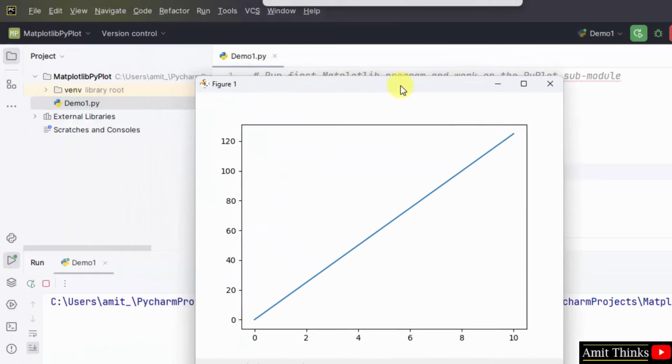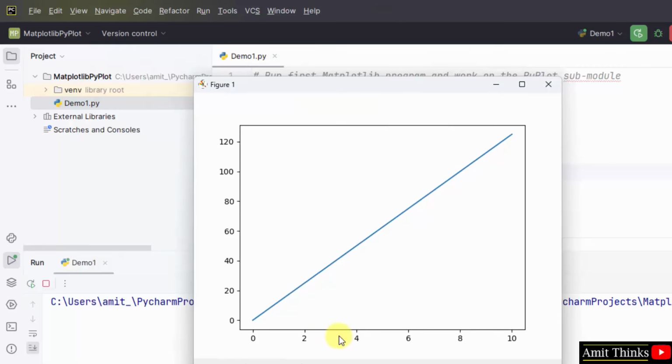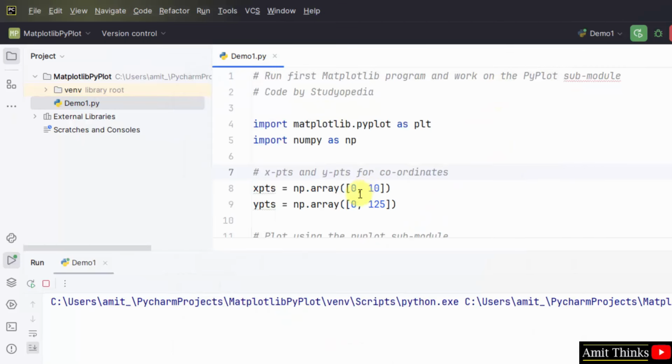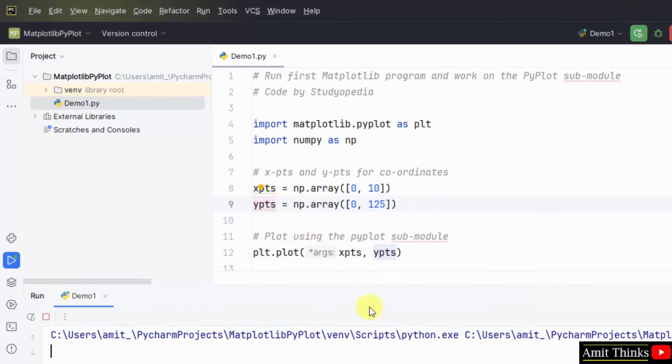It has created a line according to our x and y coordinates. We have set the x and y coordinates using numpy.array. We created two array objects for x and y coordinates.